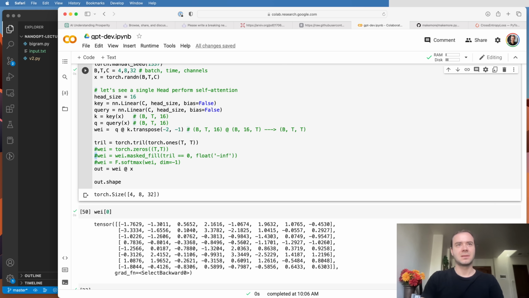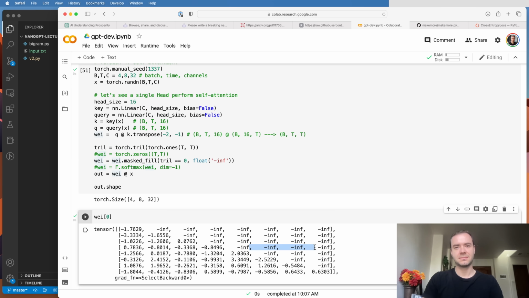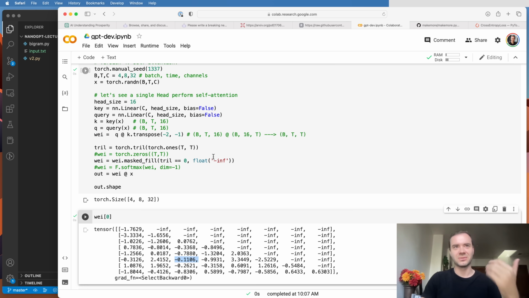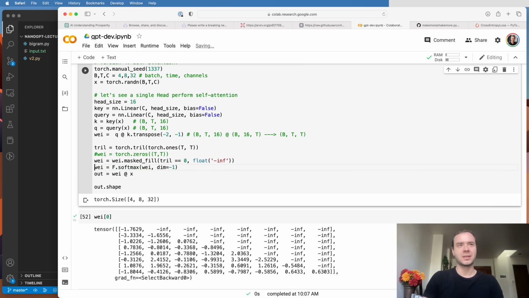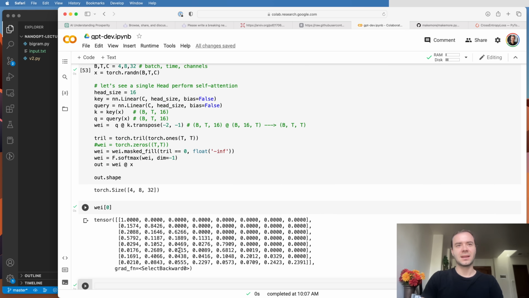But now, if I'm the 5th node, I will not want to aggregate anything from the 6th node, 7th node, and the 8th node. So we use the upper triangular masking, so those are not allowed to communicate. And now we actually want to have a nice distribution. We don't want to aggregate -0.11 of this node. That's crazy. So instead, we exponentiate and normalize, and now we get a nice distribution that sums to 1. And this is telling us, in a data-dependent manner, how much information to aggregate from any of these tokens in the past.